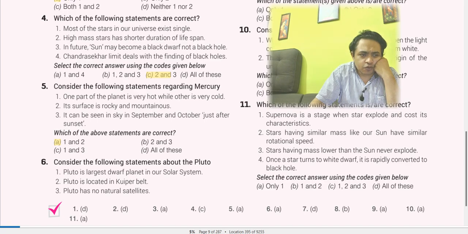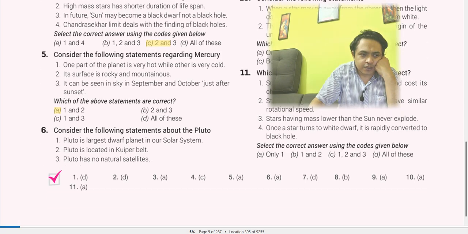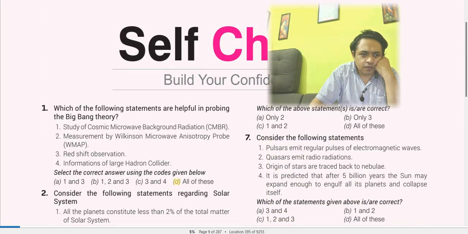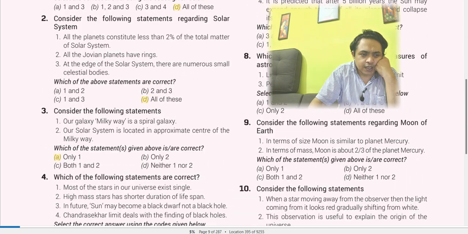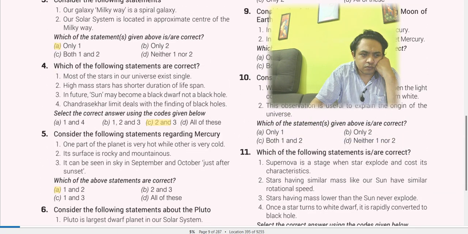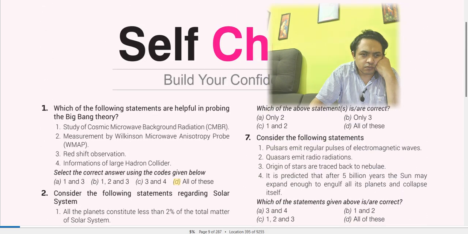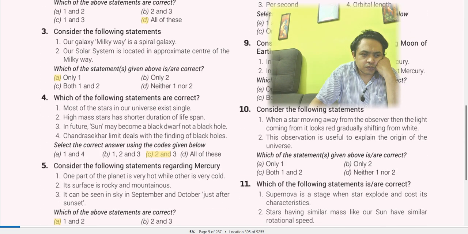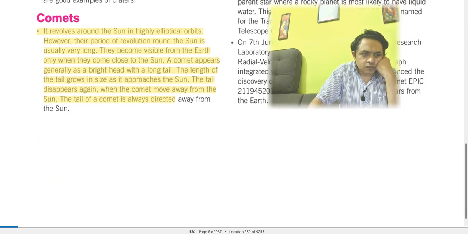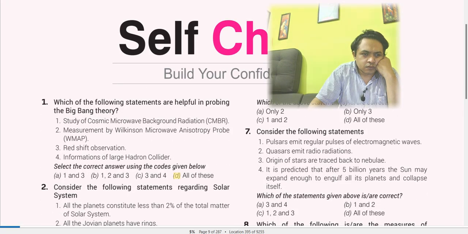Consider the following statements about Pluto. Pluto is the largest dwarf planet of the solar system. Pluto is located in the Kuiper belt. Pluto has no satellites. So which statement is correct? Only two is correct. Only two is correct, right?